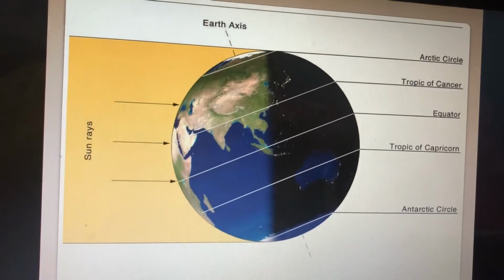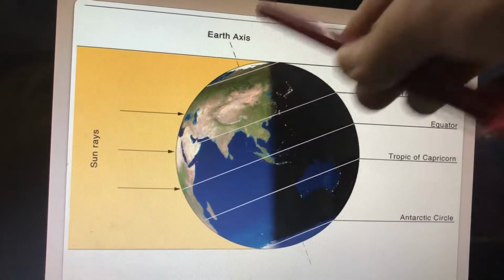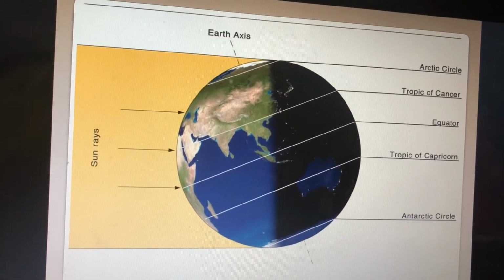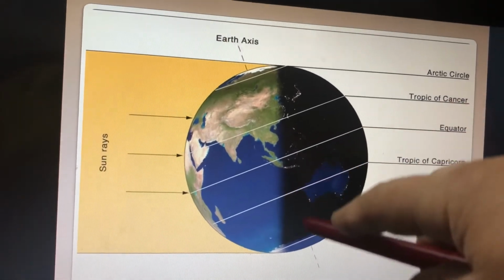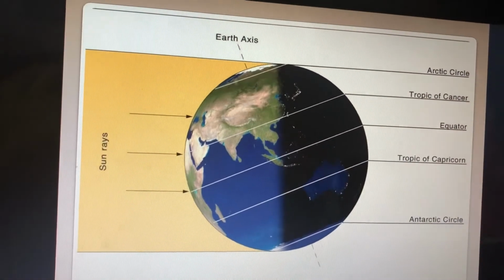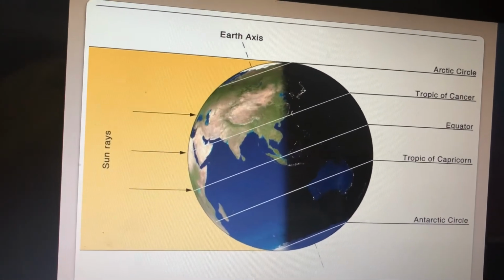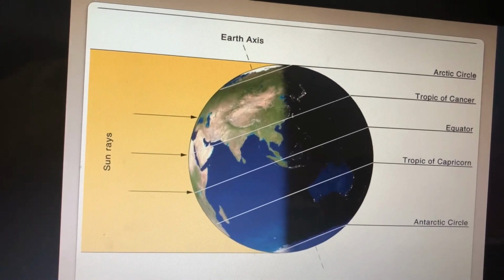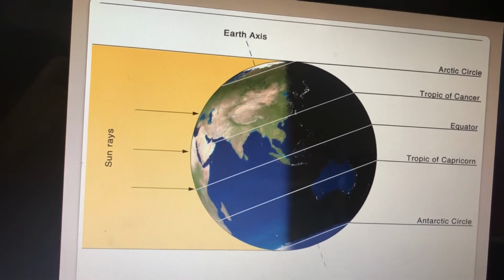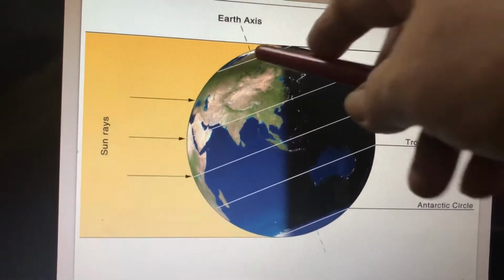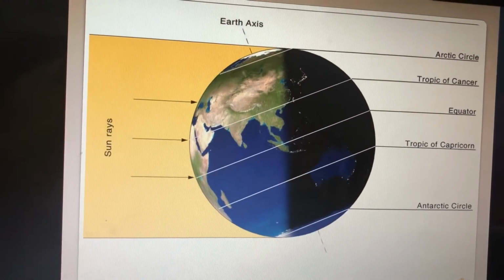Okay. So, the half of the earth that lies to the north of the equator or above the equator is called the northern hemisphere. Half of the earth that lies to the south of the equator or below the equator is called the southern hemisphere. Characteristics of latitude: they are complete circles except the north and south poles, which are a point. This is the character: the north and south poles are points.